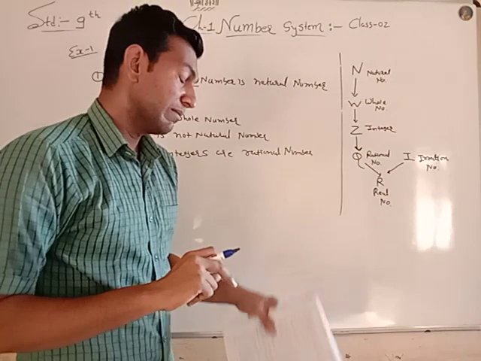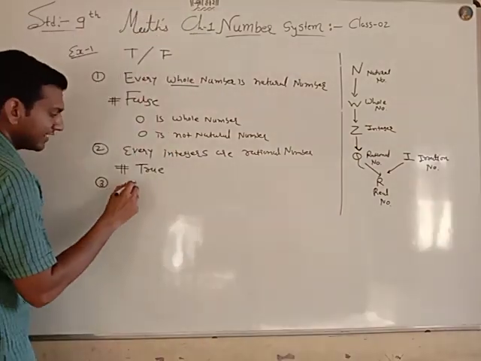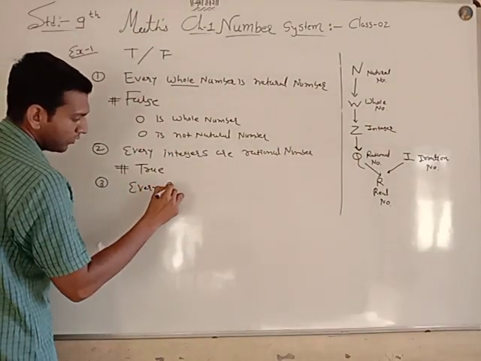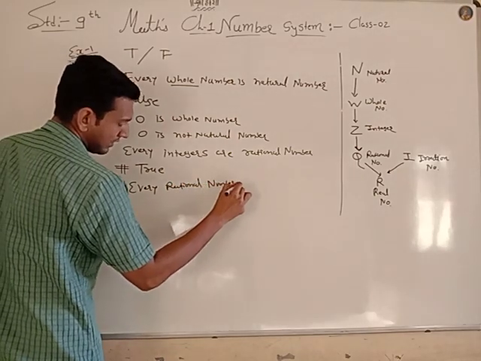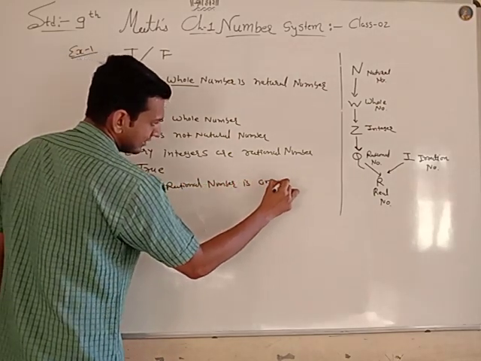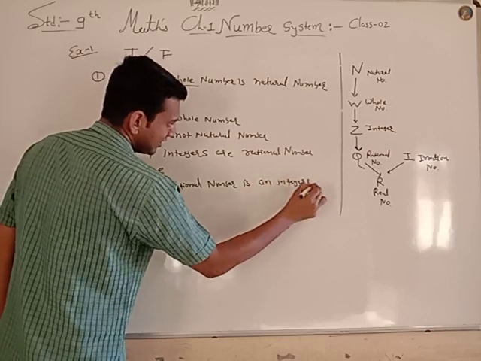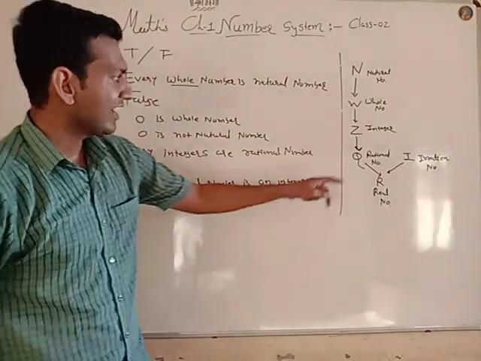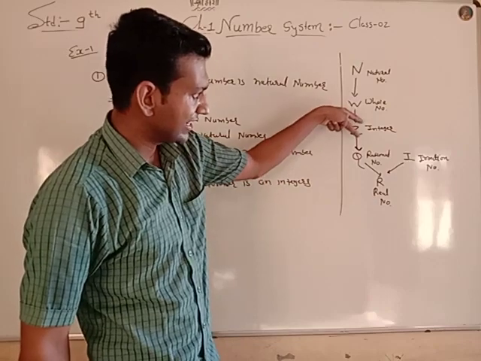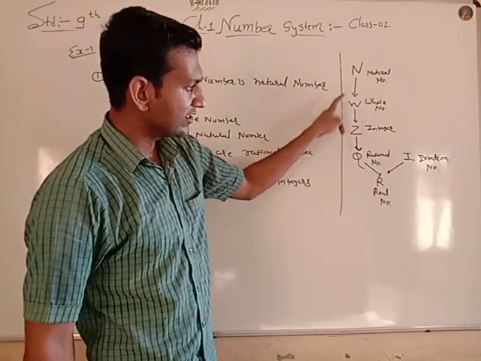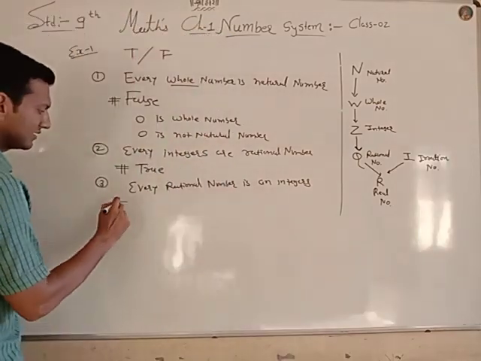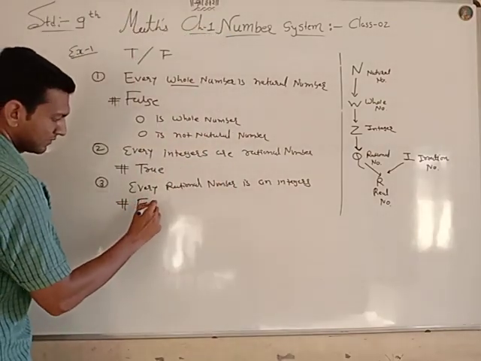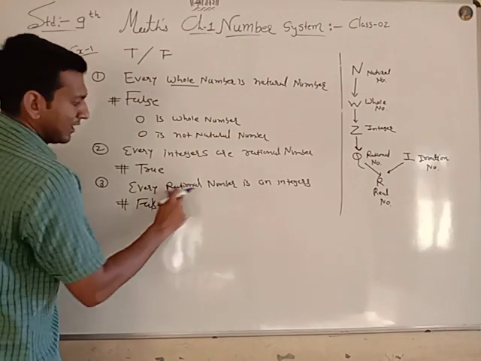Now the third one: every rational number is an integer. See in the chart, every rational number is an integer. The arrow is not in the forward direction, so it's false.